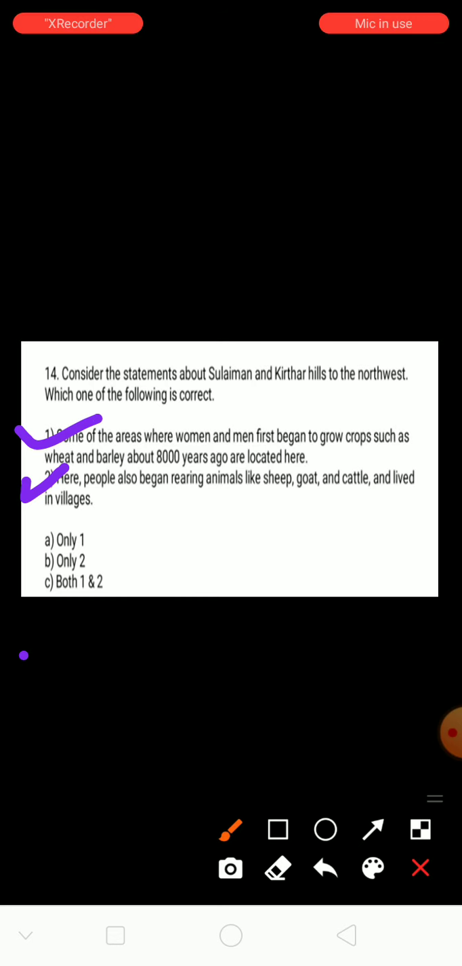But in the options, only one is given. The first option is correct, only 2. The second option is correct, both 1 and 2. See here, the correct answer is both 1 and 2, because both statements are correct for the Sulaiman and Kirthar hills in the northwest.